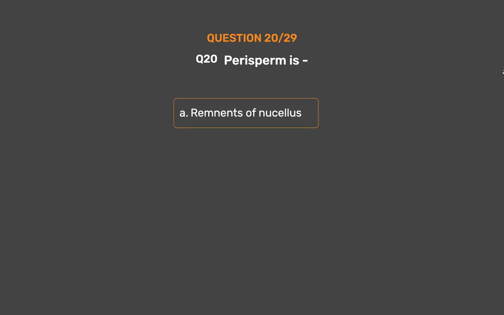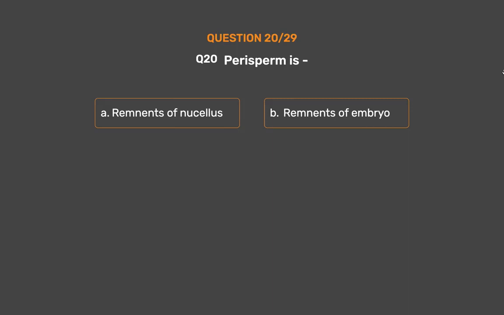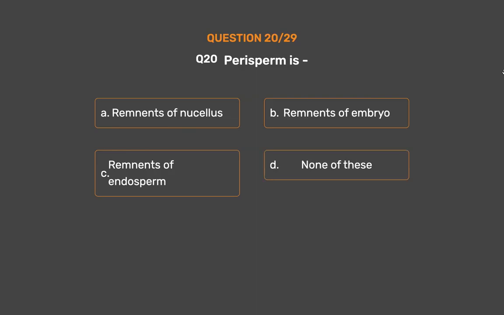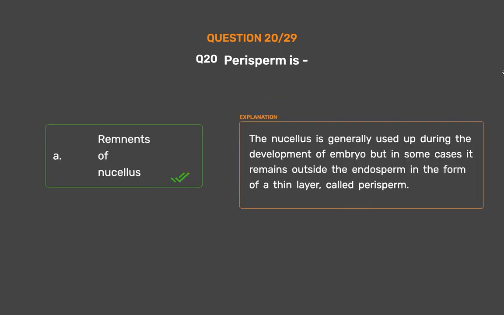Question number 20. Perisperm is option A. Remnants of nucellus. Option B. Remnants of embryo. Option C. Remnants of endosperm. Option D. None of these. The correct answer is option A. Remnants of nucellus. The nucellus is generally used up during the development of embryo, but in some cases it remains outside the endosperm in the form of a thin layer, called perisperm.